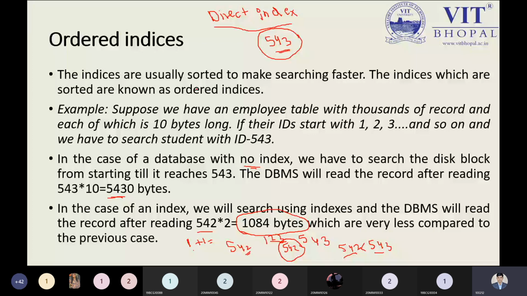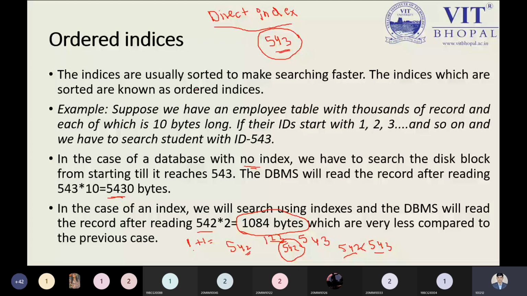How many bytes do you require to cover 1 to 543? You will require 543 multiplied by 10, so 5430 bytes will be required. In this case, the database has no index, so we have to search the disk blocks from the start until we reach 543. The DBMS will read each and every record up to 543, so it will take much time. 5430 bytes will be applicable there.